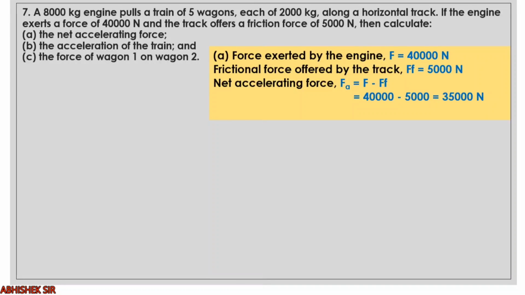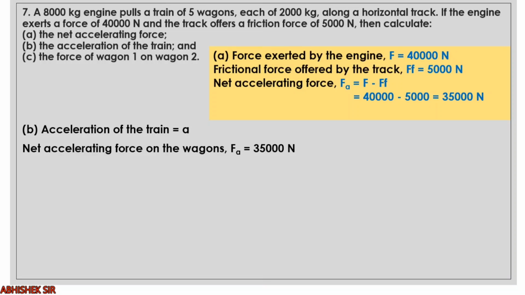So let us find it out by a simple formula, F equals ma. But we don't know what is the total mass. Okay, so we will step by step see. Acceleration, let us suppose A. Net accelerating force is 35,000 Newton. Just now we have seen.